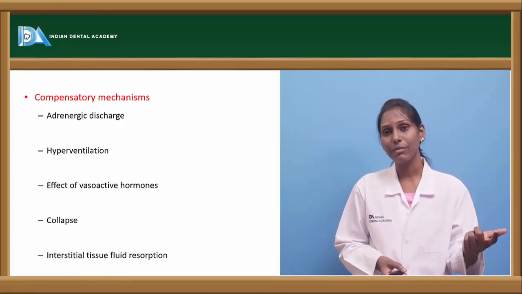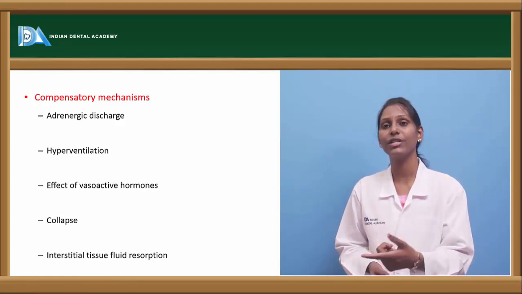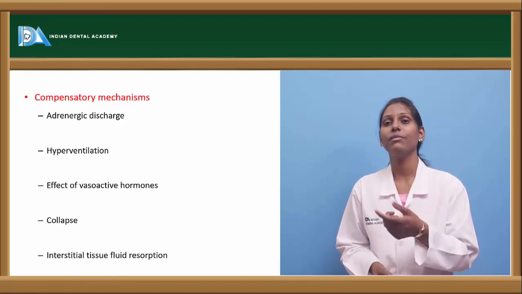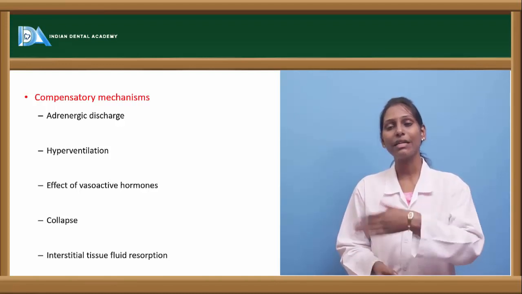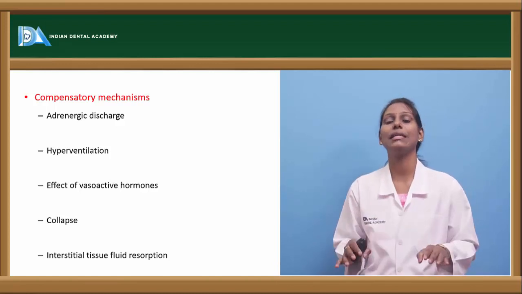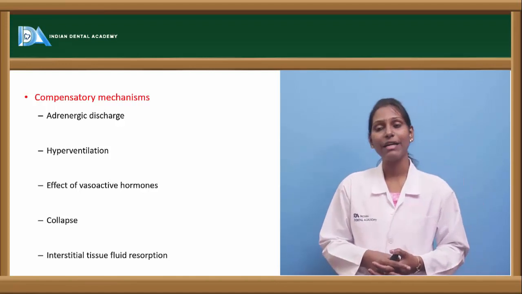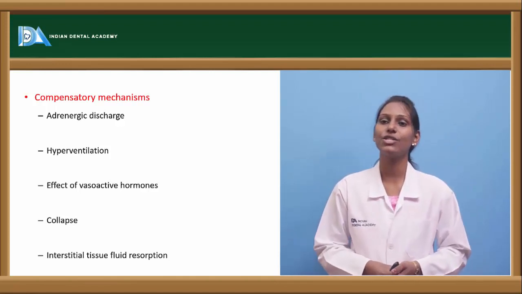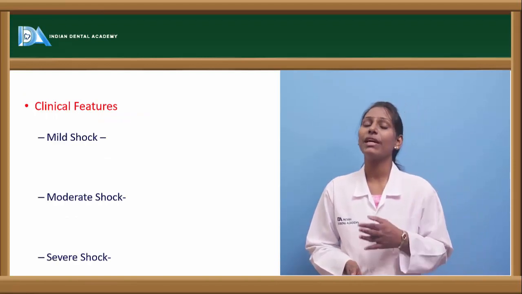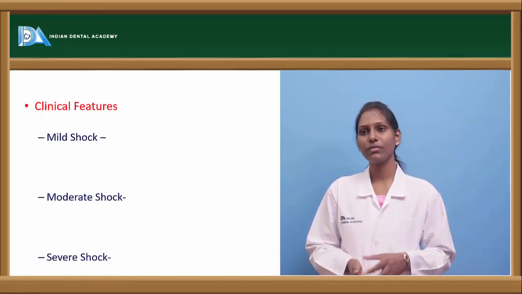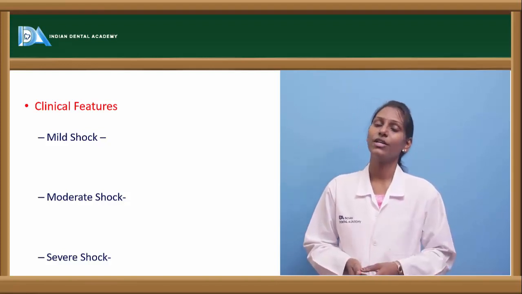So to decrease that metabolic acidosis, there will be a compensatory mechanism with hyperventilation, where the carbon dioxide which has been inhaled will be diminished. So it will result in alkalosis, thus compensating this metabolic acidosis. Then the effect of vasoactive hormones, and finally it can lead to collapse, and interstitial fluid resorption can also be seen as compensatory mechanisms. So we have various clinical features based upon the severity and amount of blood loss.